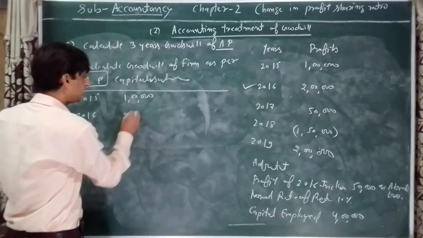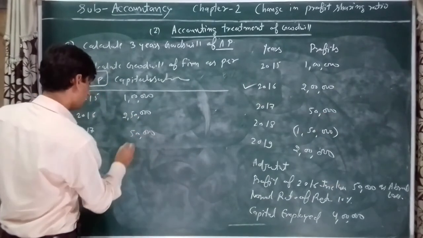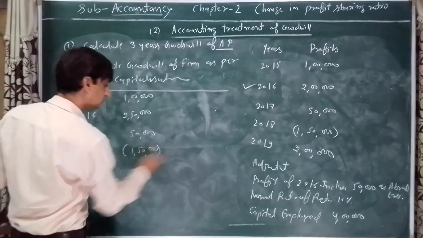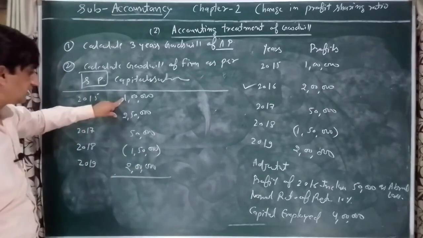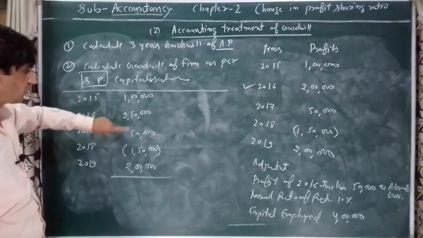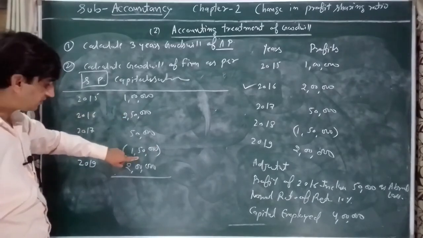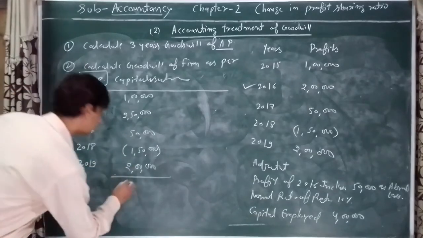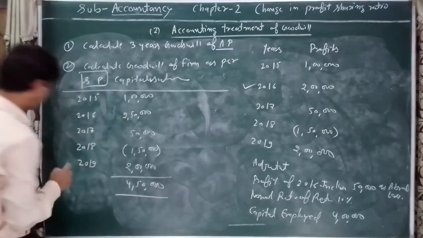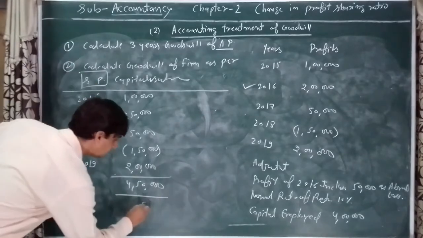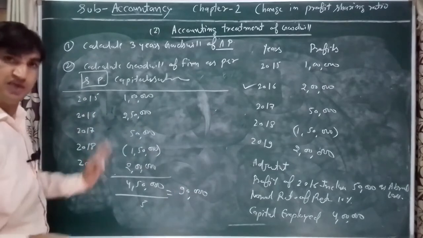So here 2 lakh 50,000, 1 lakh 50,000 minus, or 2 lakh. The total comes to 4 lakh 50,000, divided by the number of years. Number of years is 5. So 90,000 is the value of average profit.